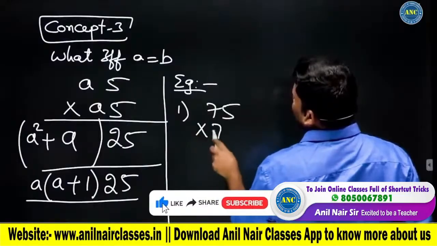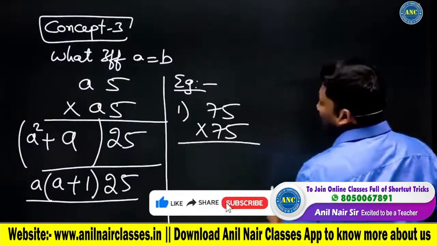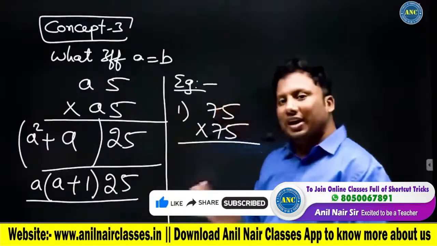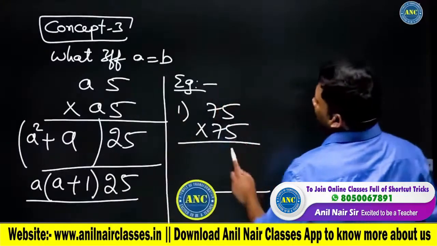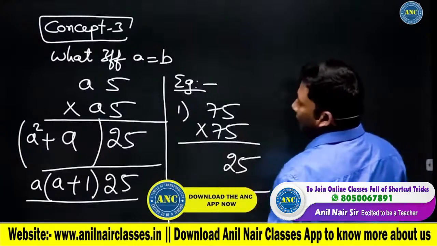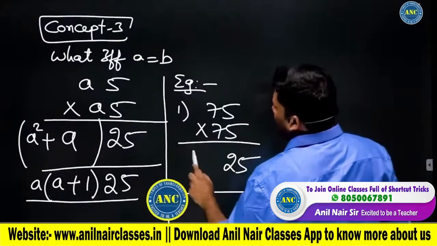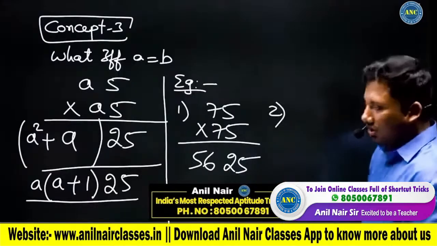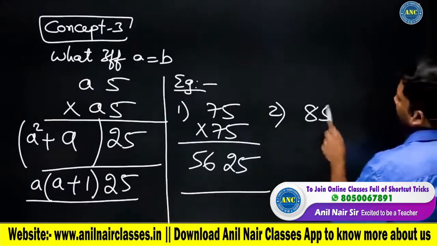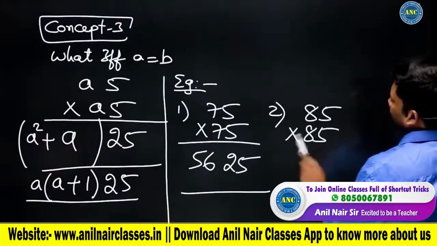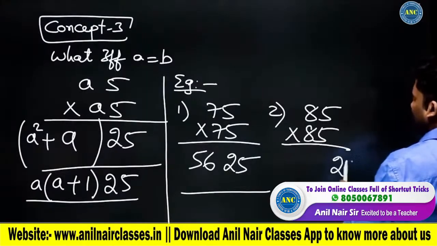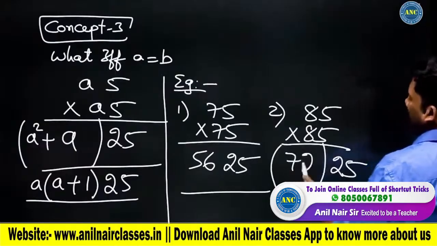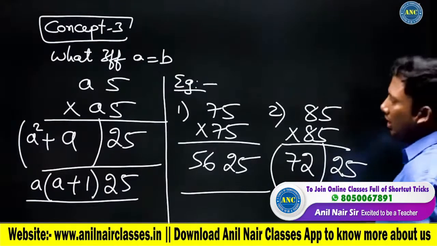75 into 75. That is the reason most of the teachers will tell that add 1. Why are we adding 1? This is the idea. Odd 5 into odd 5, 25. A into A plus 1, 7 8s are 56. 85 into 85. Even 5 into even 5, 25. 8 into 8 plus 1, 9. 7225. Are you all with me?